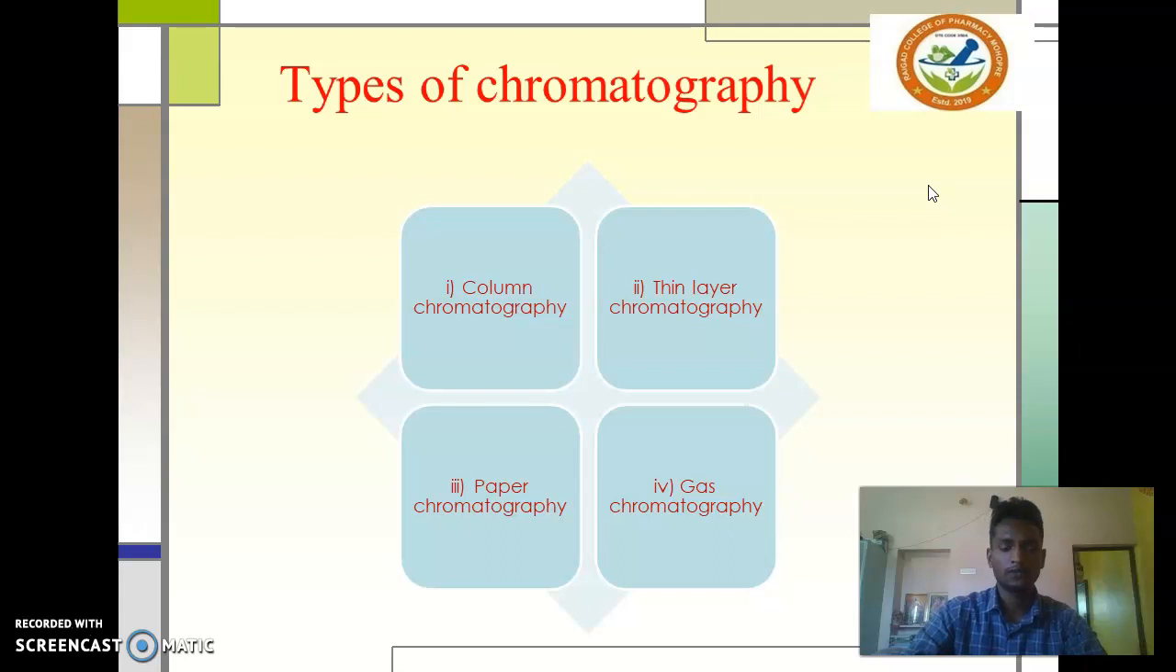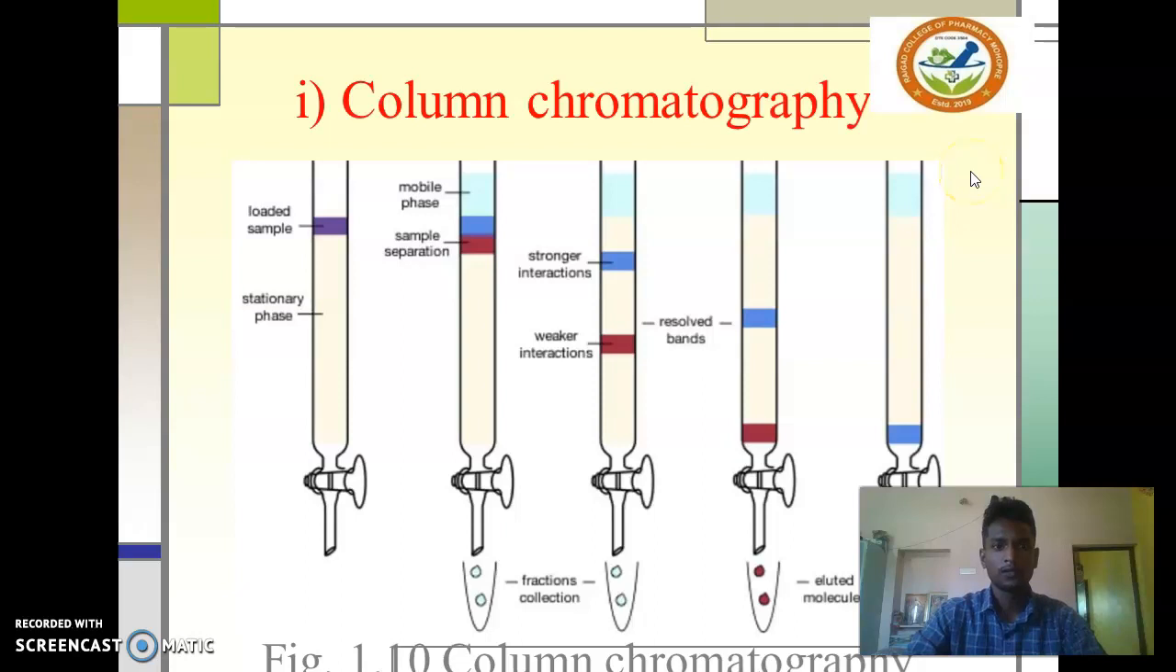The types of chromatography, the general classification: column chromatography, thin layer chromatography, paper chromatography, and gas chromatography. This is column chromatography, specially using a stationary phase. The column is loaded with the sample, then the mobile phase is passed. The mobile phase moves through the stationary phase, and the sample components, with stronger or weaker interaction, travel through the column. Then the sample is collected in a collector.